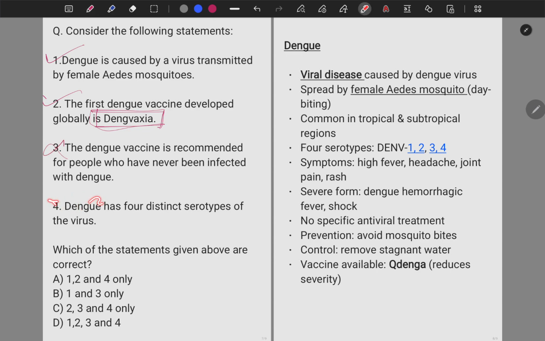The fourth statement says dengue has 4 distinct serotypes of the virus. Yes, you just saw that dengue has 4 serotypes, that is DNV1, 2, 3 and 4. Therefore, this statement also becomes correct. So the correct answer as per our discussion is that statements 1, 2 and 4 are the only correct ones. With this, we come to the end of this discussion.